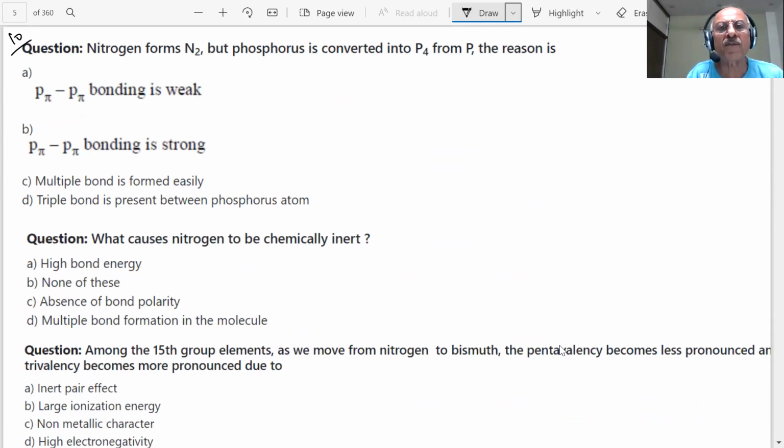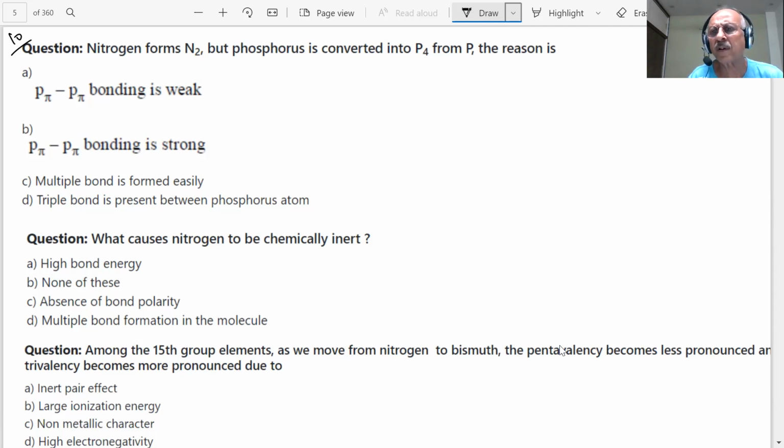Nitrogen forms N2, but phosphorus is converted into P4 from P. The reason is, what is the reason, student? P pi bonding weak, P pi bonding strong, multiple bond is formed, triple bond is present between phosphorus atoms. What answer will we give in this case, students? It should be p-pi bond is strong.